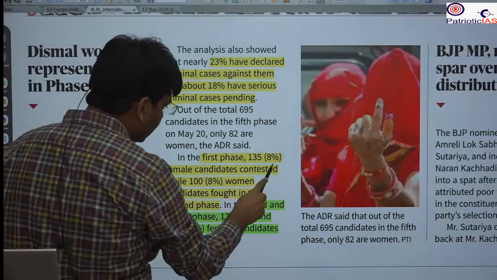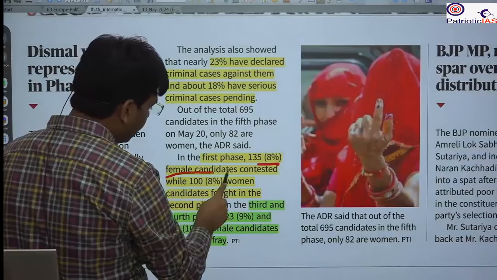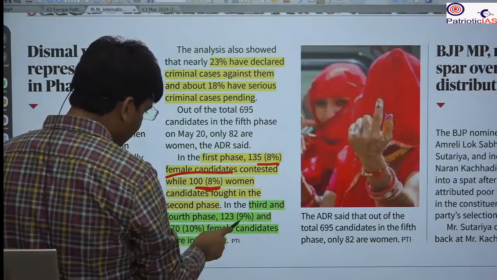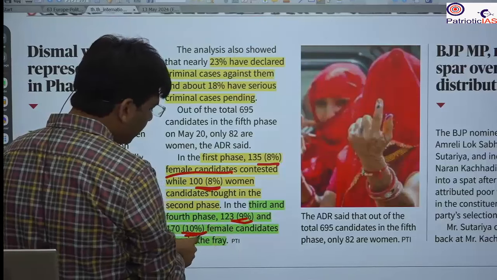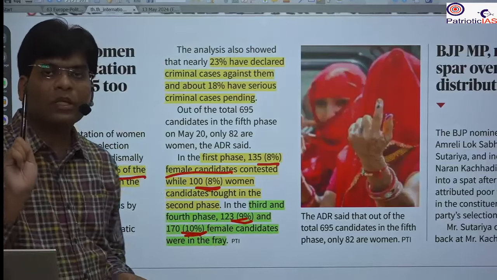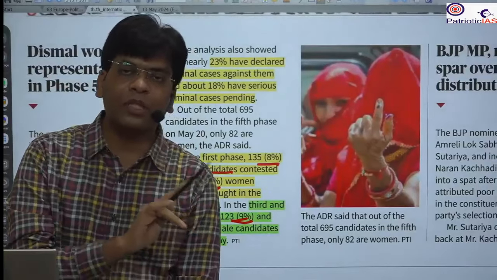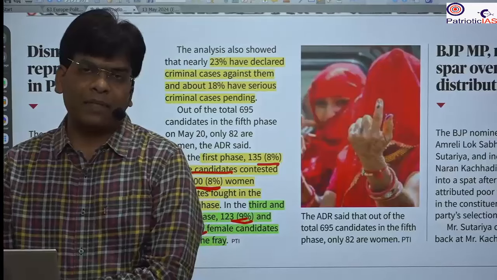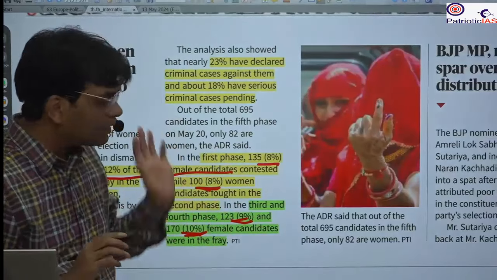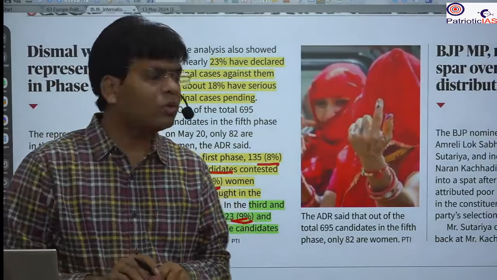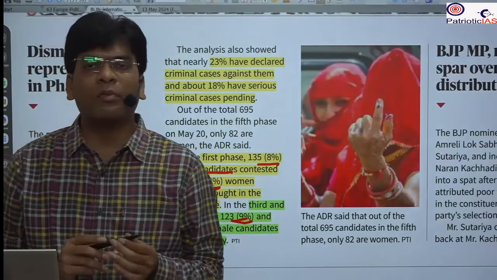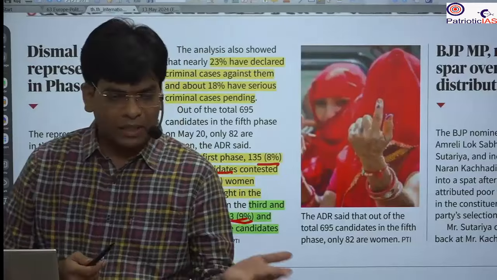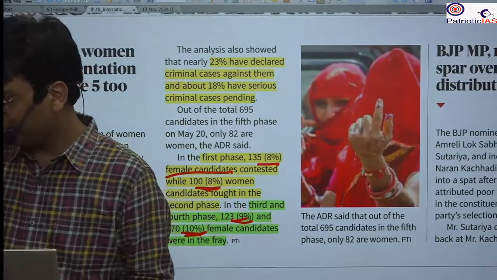First phase, it is just 8% female candidates. Second phase, again 8%. Third phase, 9%, and the fourth phase 10%. The candidates are just 10%. How many are going to enter the parliament? You can imagine. So this is the condition. This is the point you can use to justify the reservation for women in parliament, state legislative assembly, as well as at the local level.